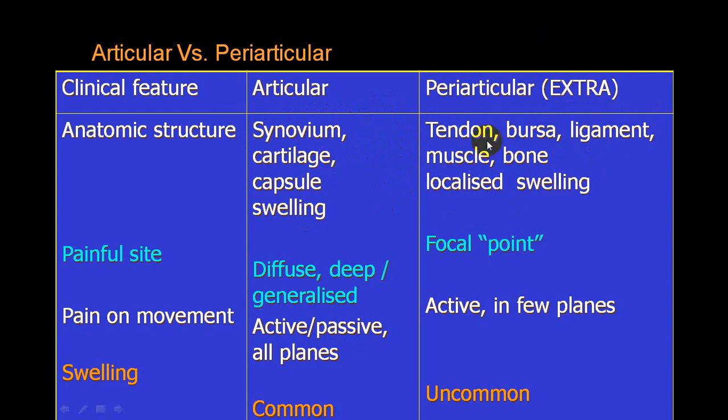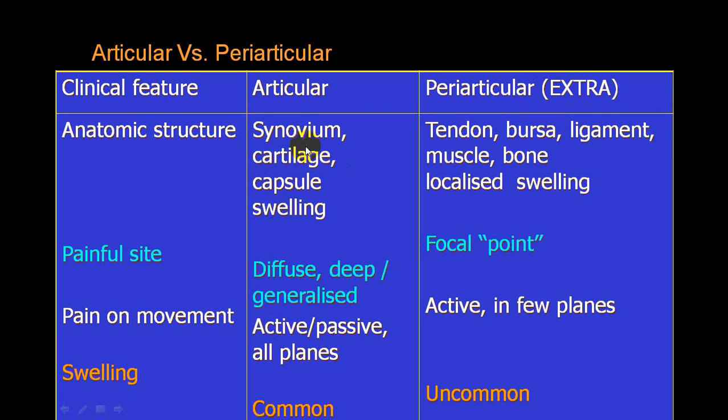The most important thing, only local tenderness over one spot, over tendon, over bursa, over ligament, over bone, and there is a localized swelling which is tender. It is more in favor of an extra-articular. So do keep it in mind. Now painful sites. Already we have told you this is diffuse, so there will be generalized tenderness all over the joint. Very rarely localized tenderness in an articular variety. While here, usually pain is a very spot tenderness, or sometimes we call it a local tenderness, and it is a focal point.